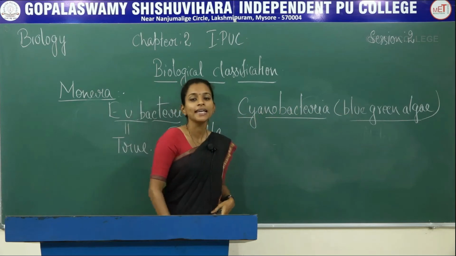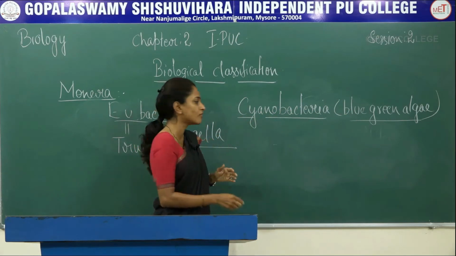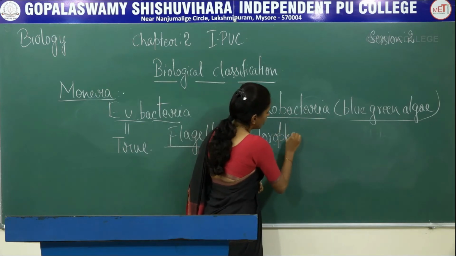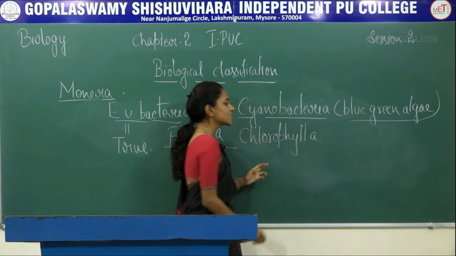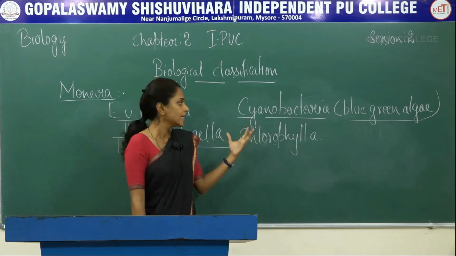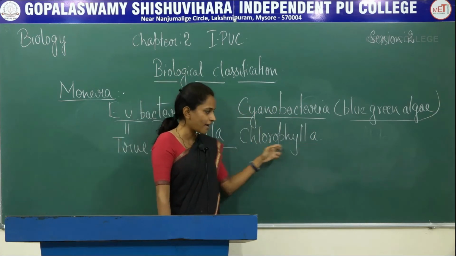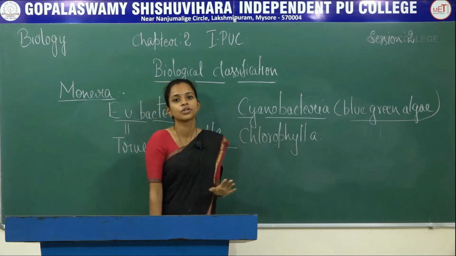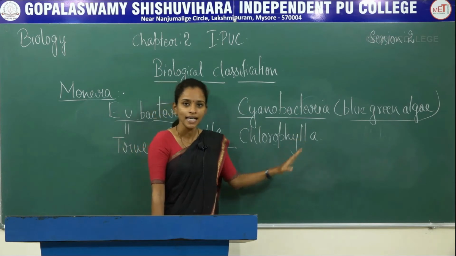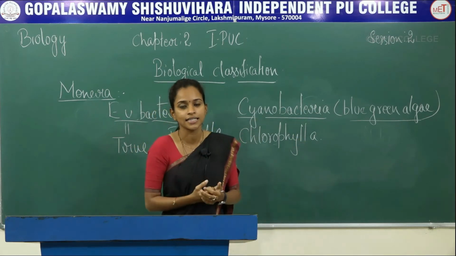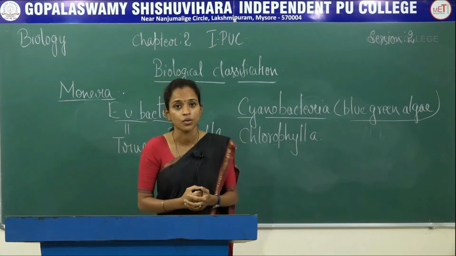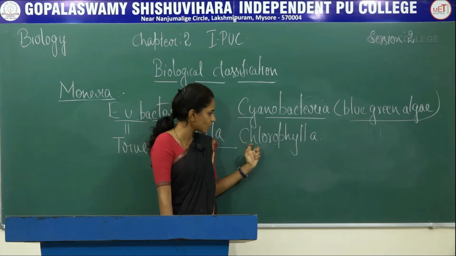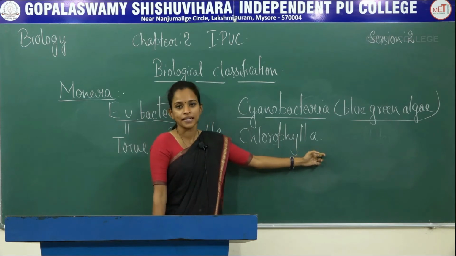The green color in cyanobacteria is because of a pigment called chlorophyll A, which is also found in higher plants. Here in cyanobacteria they also have chlorophyll A. That is why their mode of nutrition is photosynthetic in nature. They utilize solar energy, the sun's energy, to prepare their own food, and that is because of the presence of chlorophyll A pigment in them.